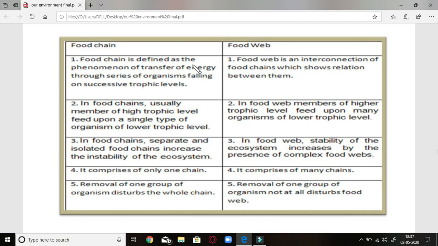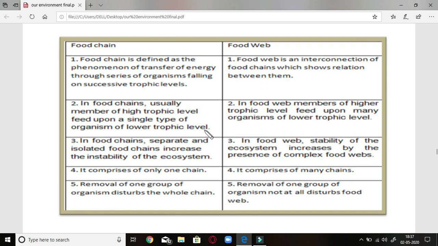First, food chain is a phenomenon of transfer of energy through a series of organisms from one step to another, whereas food web is interconnection of food chains which shows the relation between them. Second, in food chain, members of higher trophic level feed upon the members of lower trophic level, whereas in food web, members of higher trophic level can feed on the member of the upper trophic level of the other food chain also.